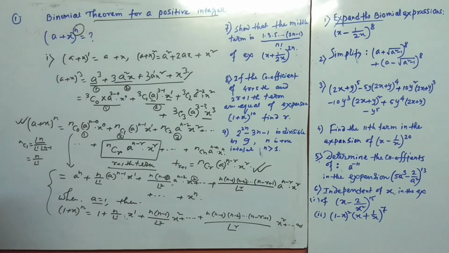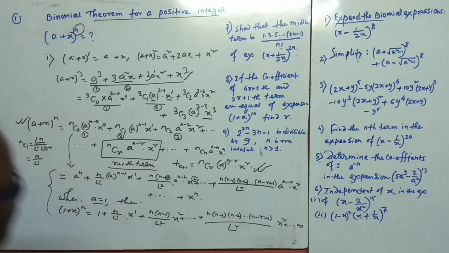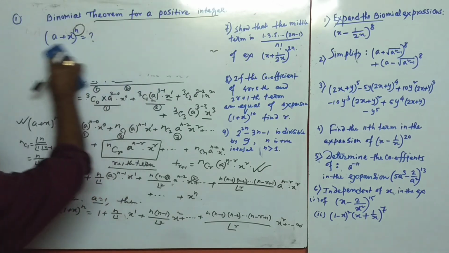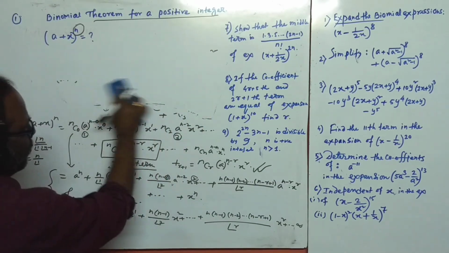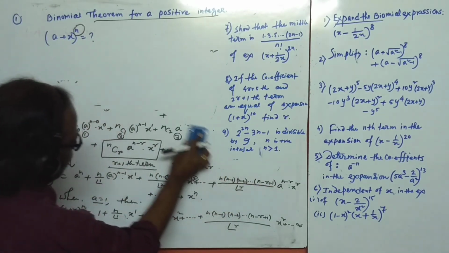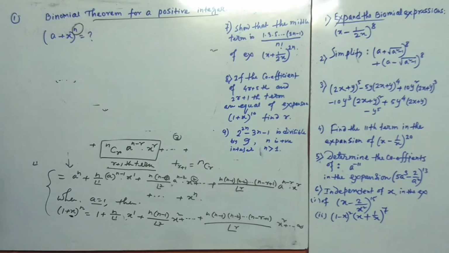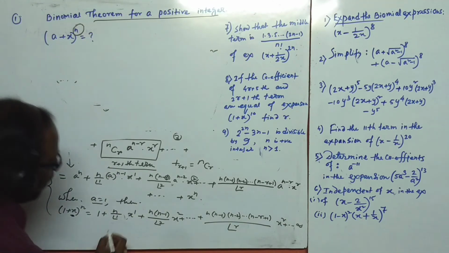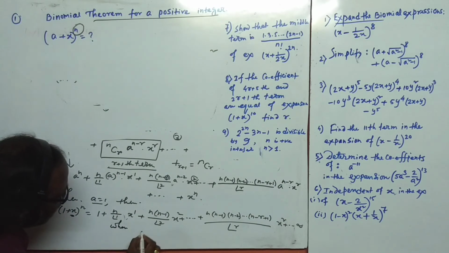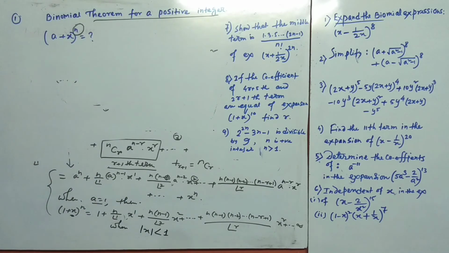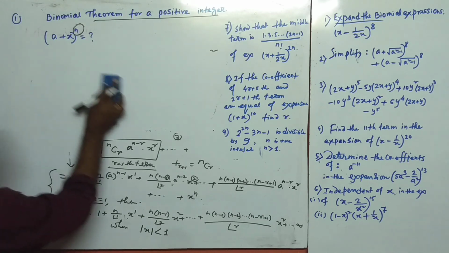Okay, now see, there is a small point here. It will be expandable when mod x is less than 1. Okay, this is the condition, and then it will be expandable. This small point is more important.